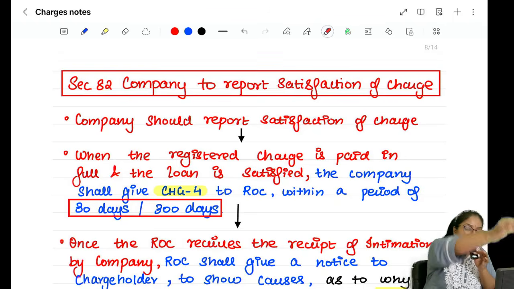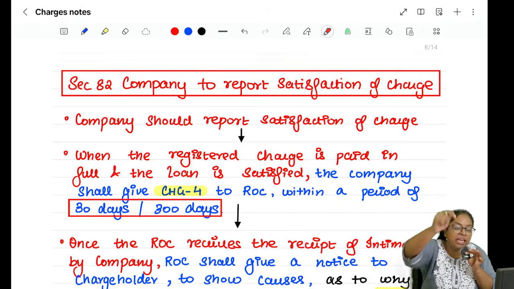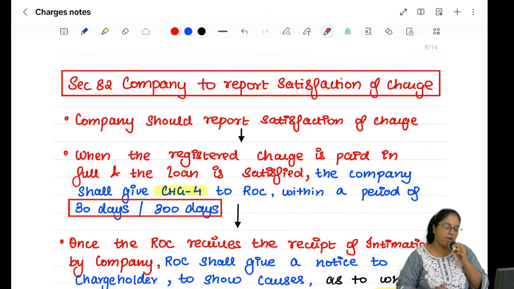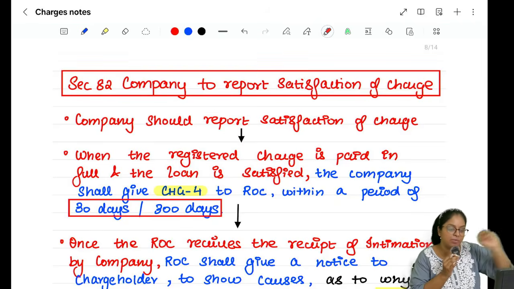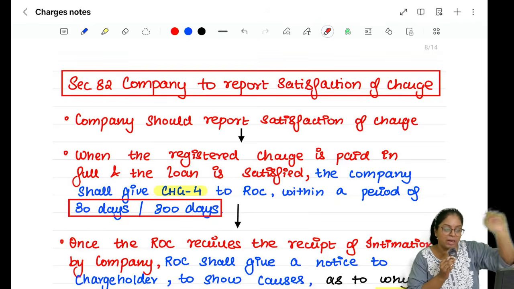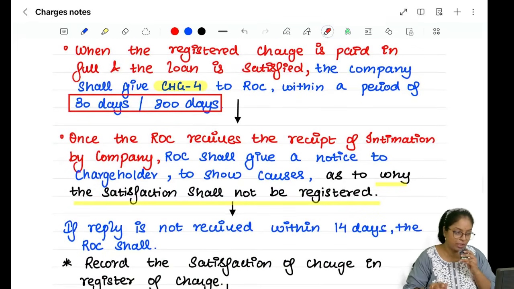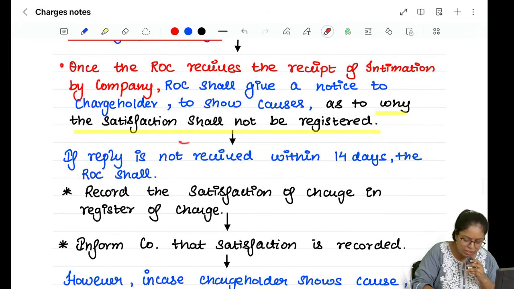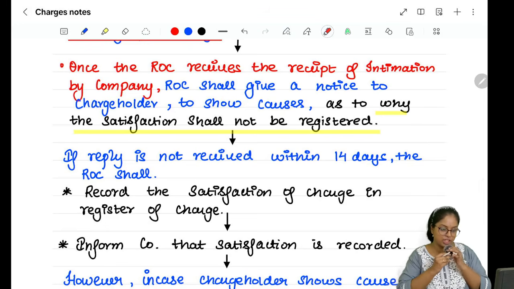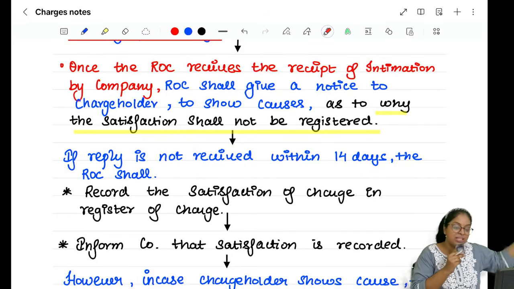So in case of creation also inform ROC. In case of modification inform ROC. Even in case of satisfaction inform ROC, and the form is CHG4, and CHG4 submit பண்ணதுக்கான duration என்ன 30 days from the date of satisfaction or an extended period of 300 days also you can get and you can submit your particular satisfaction, right? And once you submit your certificate of satisfaction, what the ROC will do, they will not blindly believe you. They will ask this to the bank.